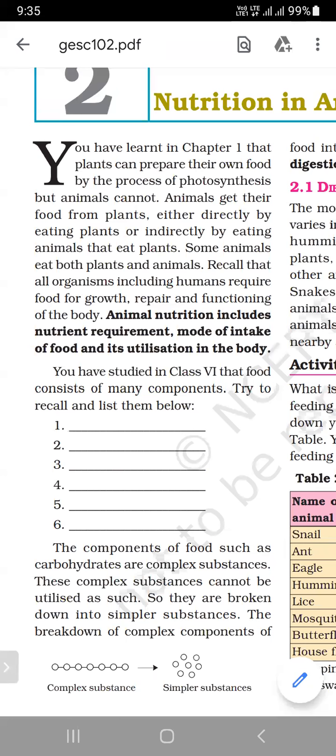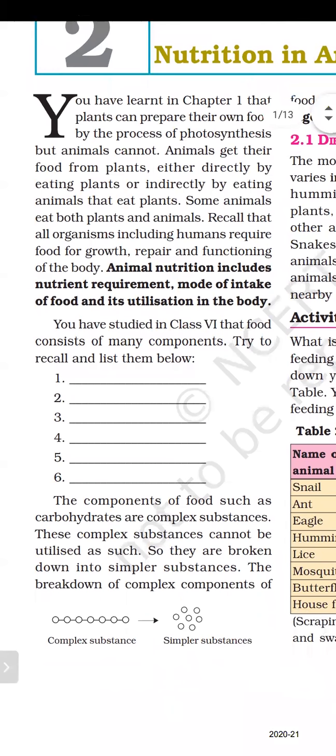Recall that all organisms, including humans, require food for growth, repair, and functioning of the body. In the previous chapter, we also discussed why we need food. We need food for energy, for repairing damaged cells, for growth, and for the proper functioning of our body.